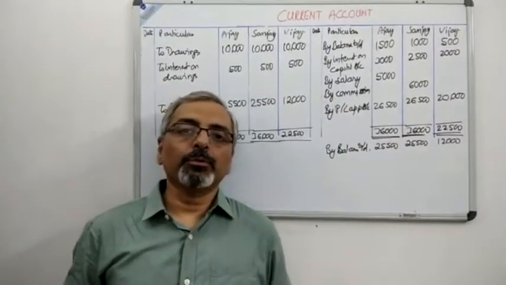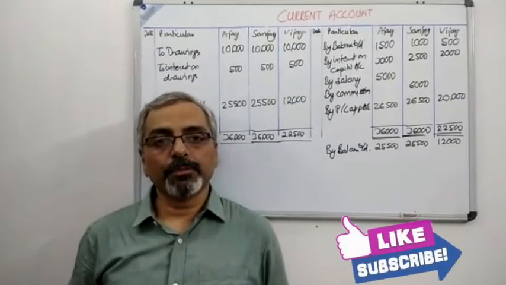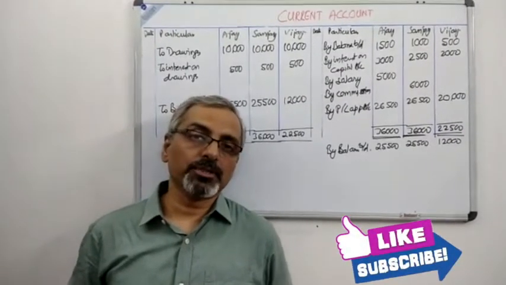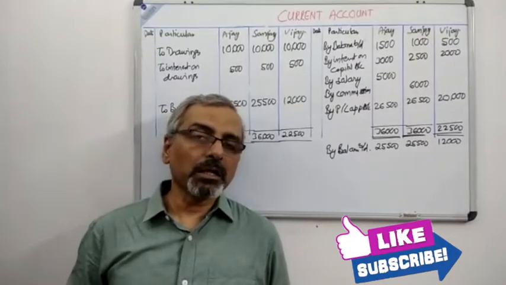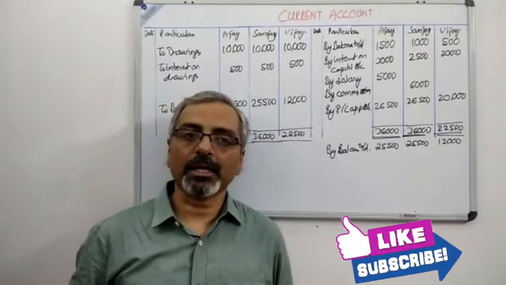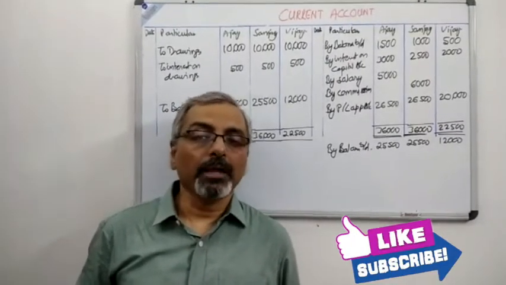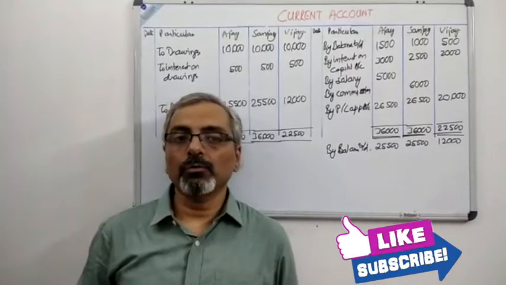By this we have come to the end of this chapter, and now we'll move on to the next chapter, which is admission of a partner, which is a long chapter. We'll start the admission of a partner with the concept of the new profit sharing ratio and the sacrificing ratio, and then we'll move on to the concept of goodwill, and we'll explain to you how the goodwill will be taken into consideration.